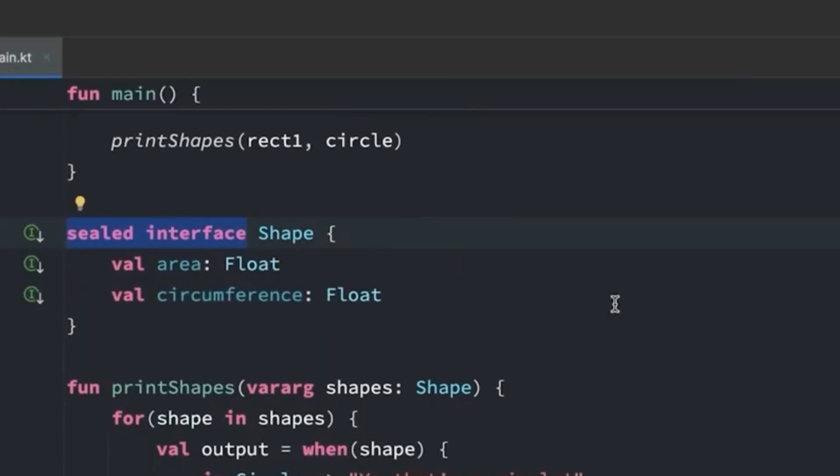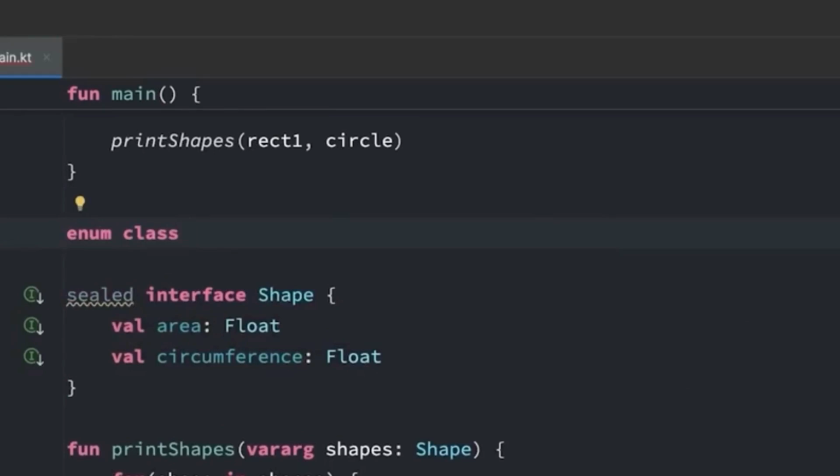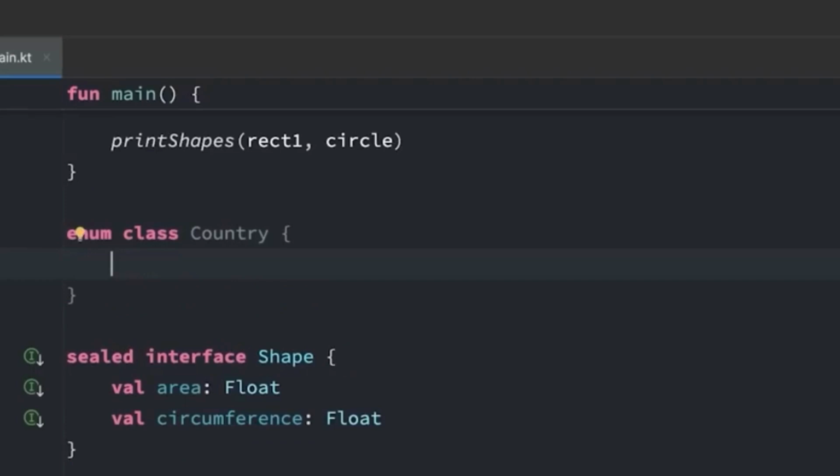Someone could create a new class that implements Shape, but with a sealed interface, Kotlin knows the complete list of possible implementations, just Circle and Rectangle in this case. So it knows that when is exhaustive and doesn't require an else. If you write this code in your IntelliJ code editor and run it, you will see that it prints rectangle and then circle.